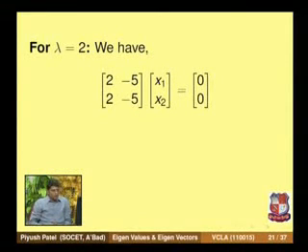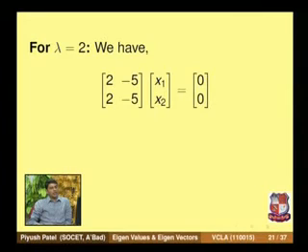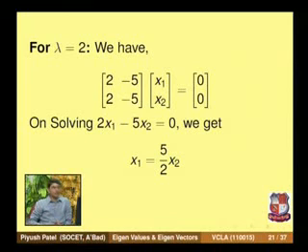Similarly, we will find the eigenvector for the other eigenvalue, lambda equal to 2. When we substitute lambda equal to 2 in the homogeneous system, we get this system of linear equations. 2x1 minus 5x2 equal to 0. The second equation is the same, 2x1 minus 5x2 equal to 0. So let us solve this equation. After solving 2x1 minus 5x2 equal to 0, we get x1 equal to 5 by 2 x2.